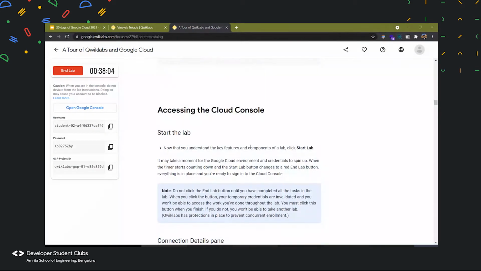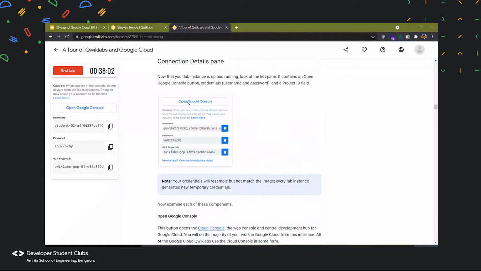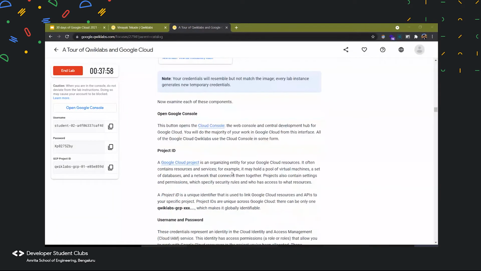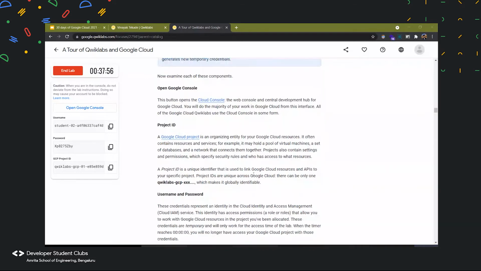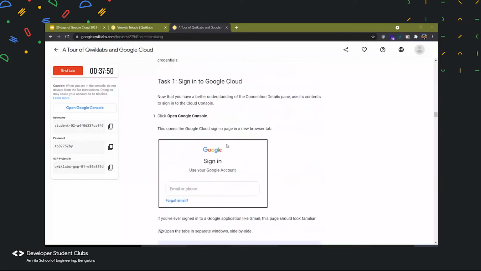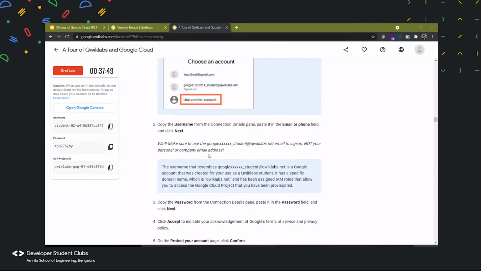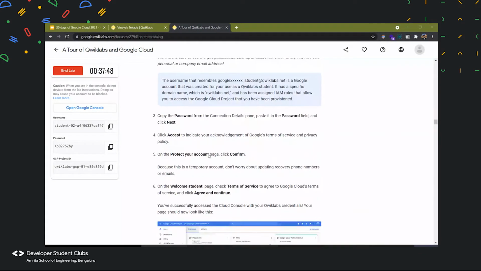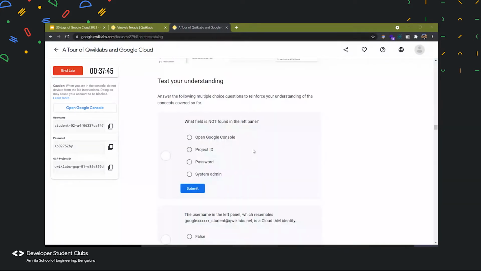So accessing Cloud Console, we can open it using the Open Google Console button over here. And then what is a project ID? We discussed it, how the credentials work, and we also signed into our Google Cloud account. So let us test our knowledge again, right? The first question is, what field is not present in the left pane? Come on, hit me up in the chat box.